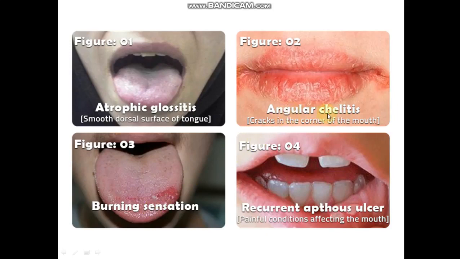Could be angular cheilitis, which is usually a lesion situated in the angle of the mouth, or could be recurrent aphthous ulcer, ulceration usually involving the oral mucosa in the lip or in the lining mucosa, and actually this will also lead to burning or pain during mastication or during speaking and so on.